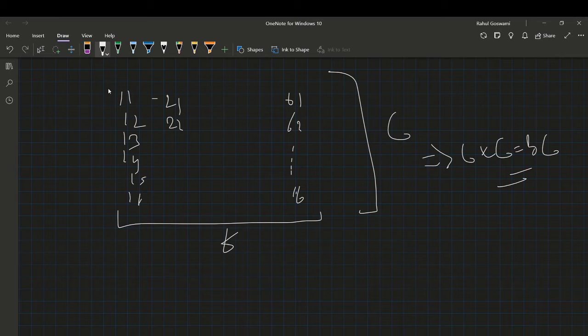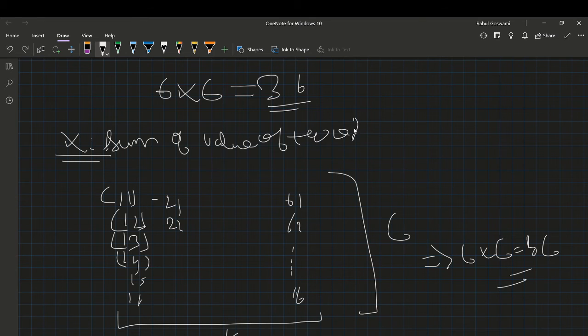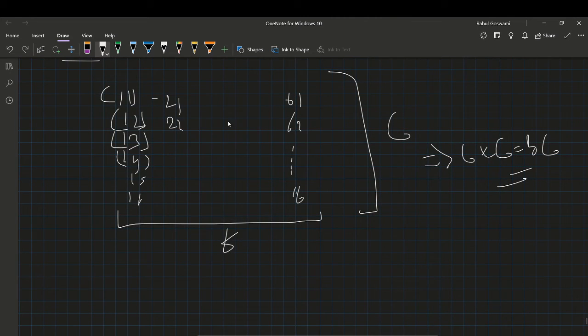So a total of 36 outcomes can be possible when you roll 2 dice. Let us define x as the sum of the values of the two dice in an experiment. These are the 36 outcomes, and there can be some duplicates there also.